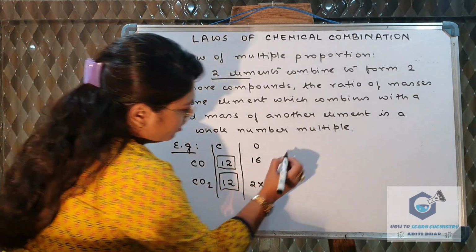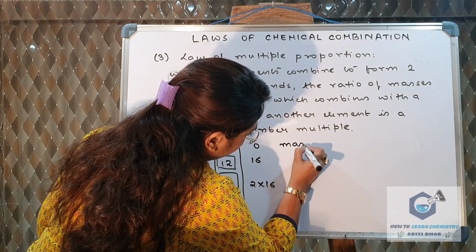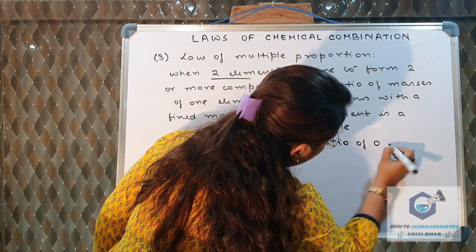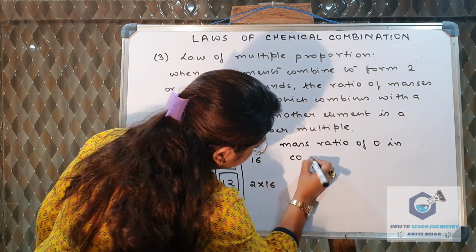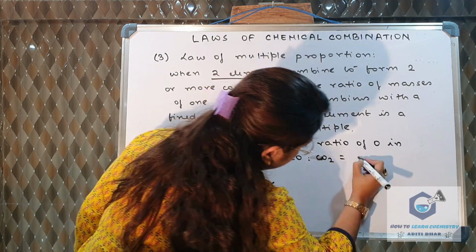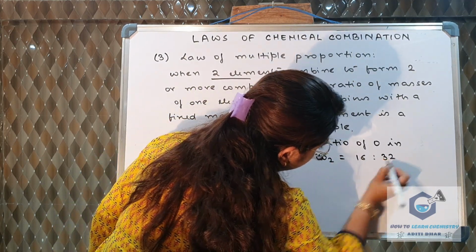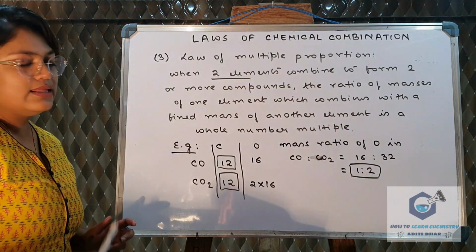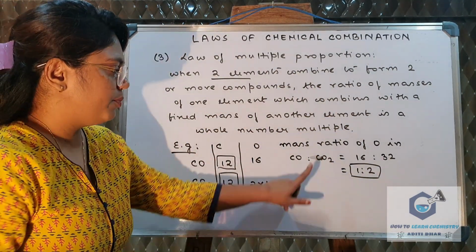Now moving to the second element, that is oxygen. What are their masses? In carbon monoxide the mass is 16 and in carbon dioxide the mass is 2 into 16. So the law states that there will be a ratio between these two masses of oxygen. The mass ratio of oxygen in CO to CO2 is 16:32, so it is 1:2. So this is the law of multiple proportion.